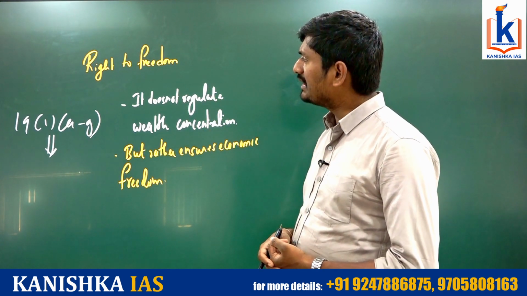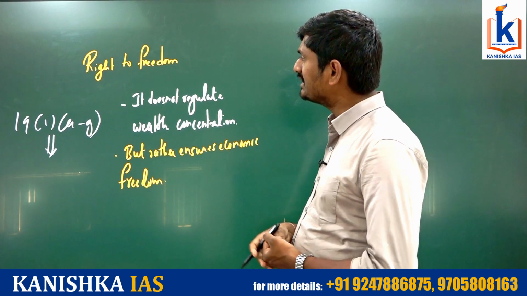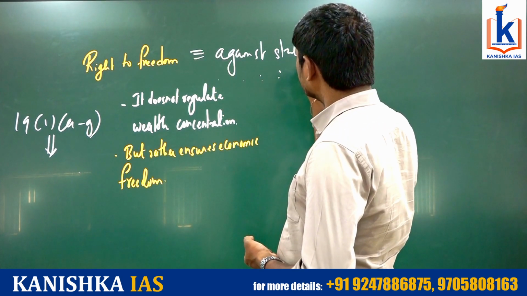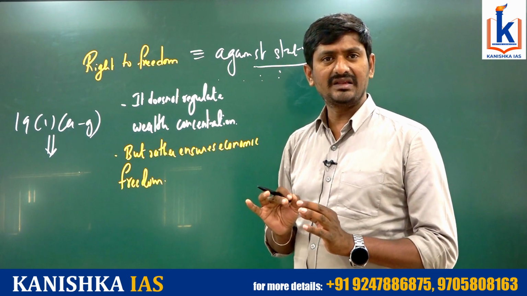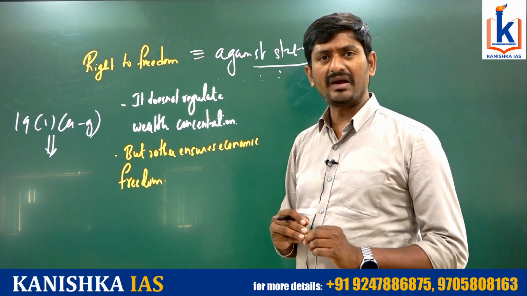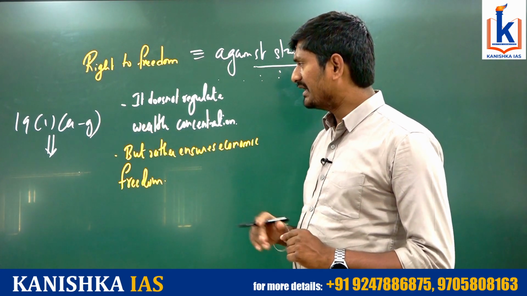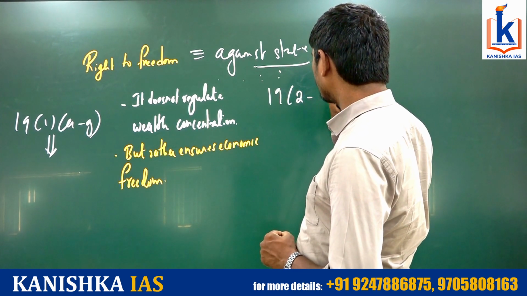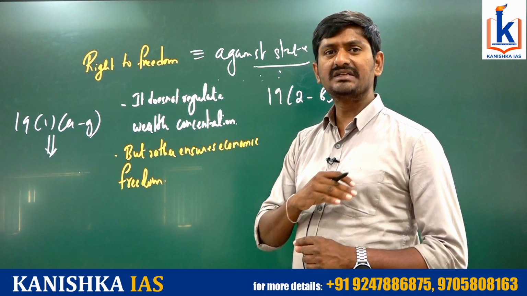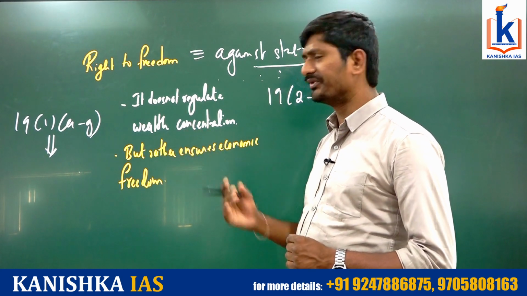Moreover, the right to freedom is a right available against the state. The state has no power to regulate the freedom of individuals in an unreasonable manner, except in the form of the reasonable restrictions presented in Article 19 Clause 2 to Clause 6. Otherwise, the state has no connection with economic distribution.